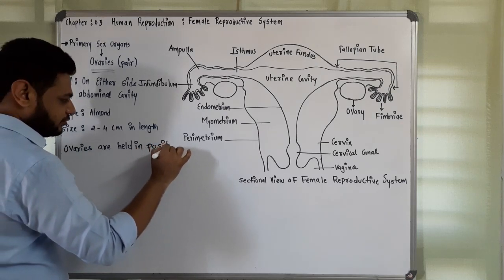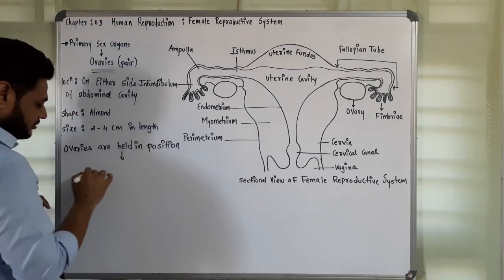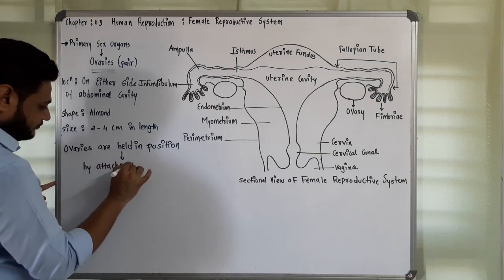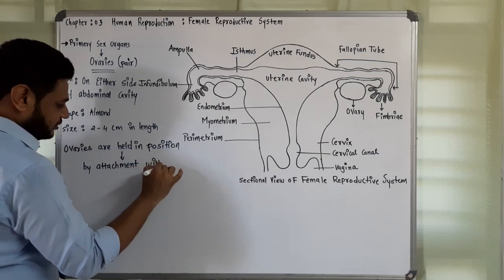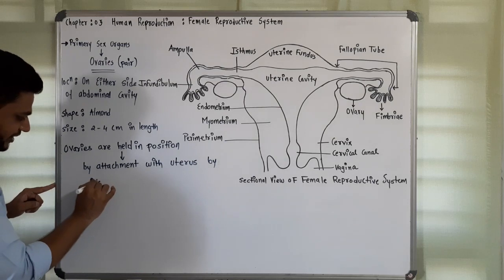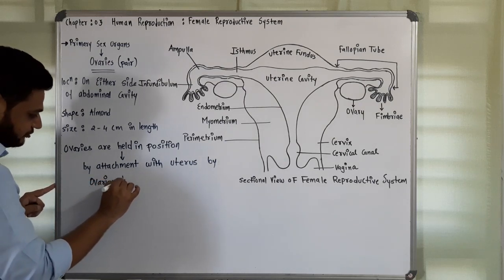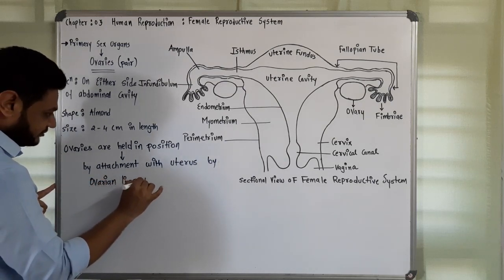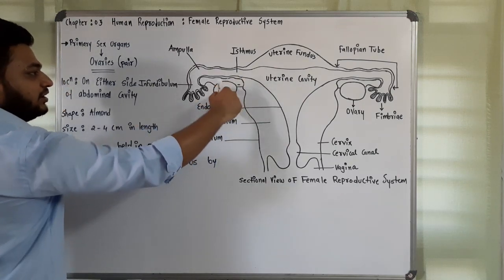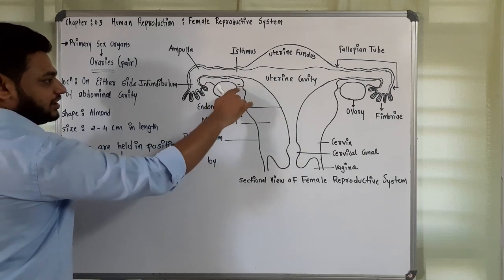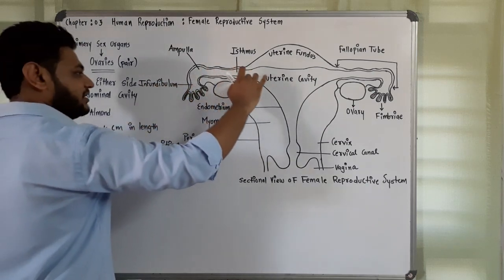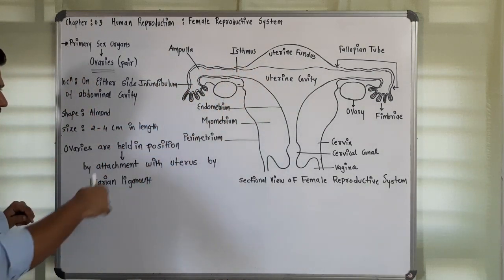Ovaries are held in position by attachment with the uterus by ovarian ligament. This is uterus, this is ovary, and this line which I have shown is the ovarian ligament which is connected. So the entire part is connected with the uterus.